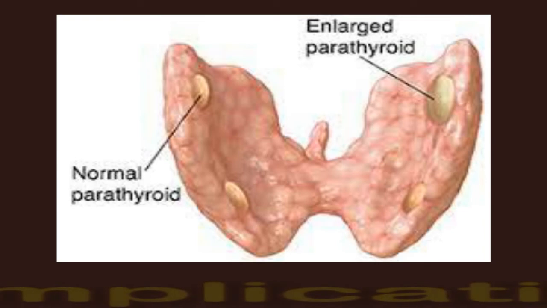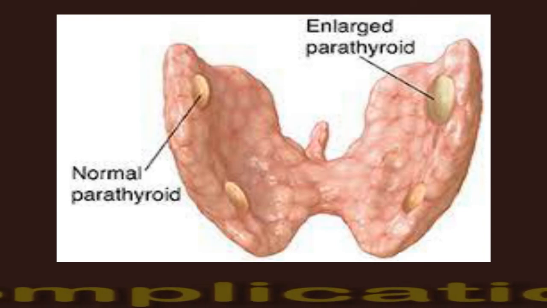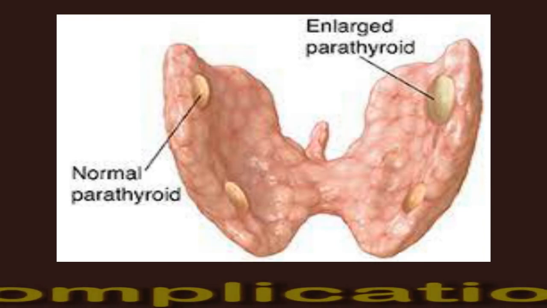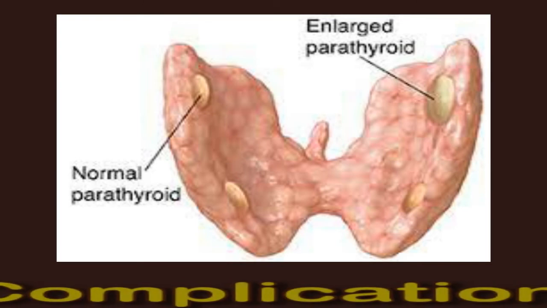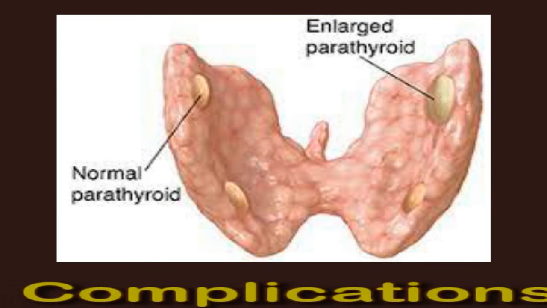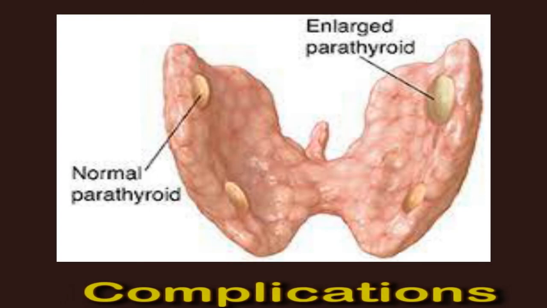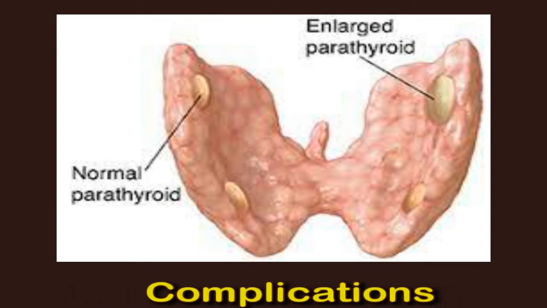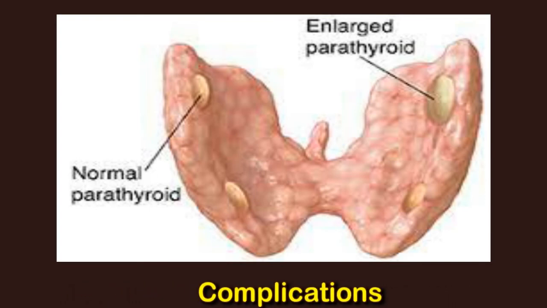Complications. The different types of hyperparathyroidism can lead to different complications. Primary hyperparathyroidism. The possible complications of primary hyperparathyroidism may include weakened bones, kidney stones, heart disease, high blood pressure, osteoporosis.